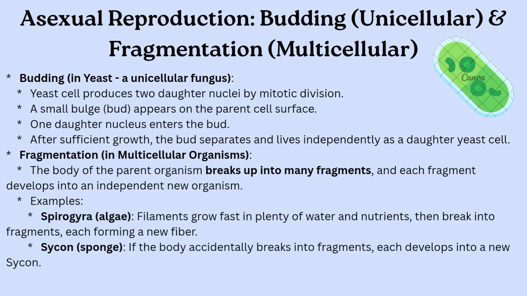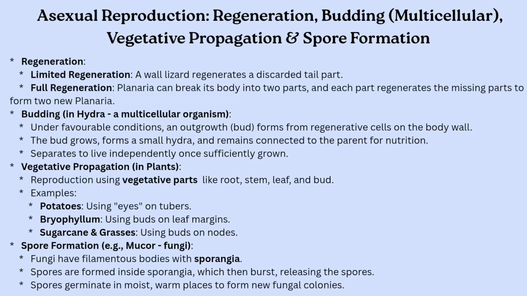In multicellular organisms like Spirogyra and Sycon, reproduction occurs through fragmentation, where each broken part develops into a new organism. Planaria shows full regeneration, forming two new organisms from one. Hydra reproduces by budding. Plants like potato and Bryophyllum use vegetative propagation, and fungi like Mucor reproduce via spore formation.